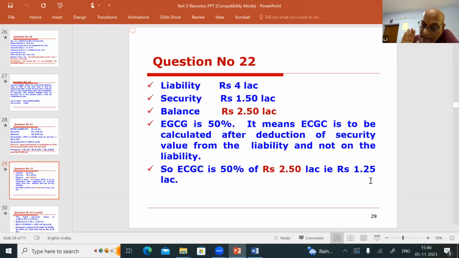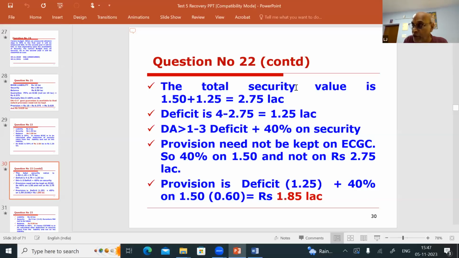So now in this example, there is a security value and there is another security, which is the ECGC guarantee. What is the total value of the security now? One security is 1.50. Then you found out the ECGC guaranteed portion, that is also a security. That is 1.25. So for the total security value, you have to take the existing security value plus the ECGC guaranteed portion. So the total security value is 2.75.